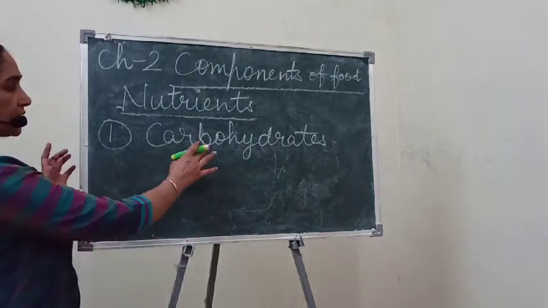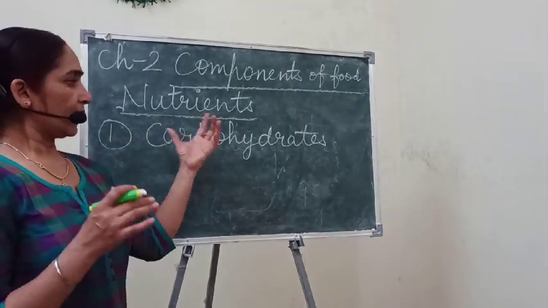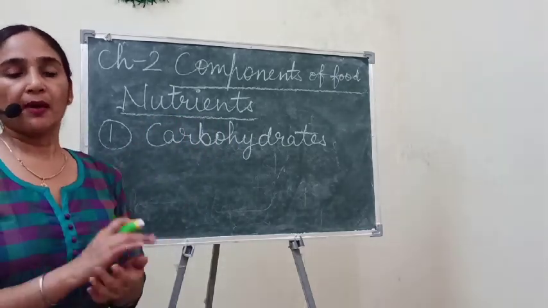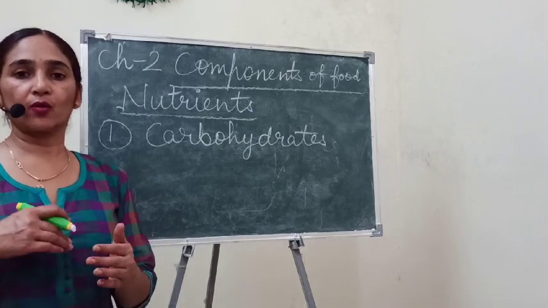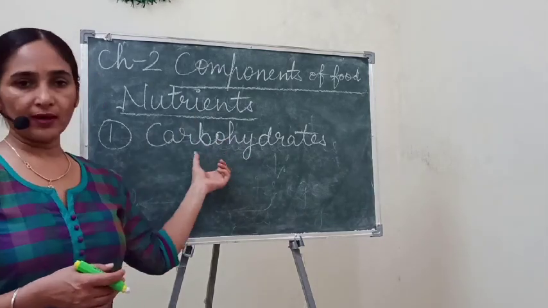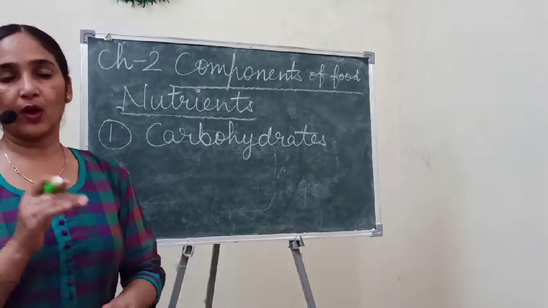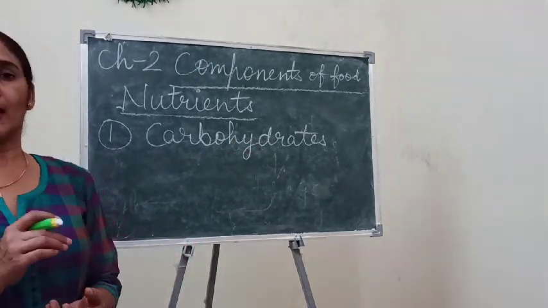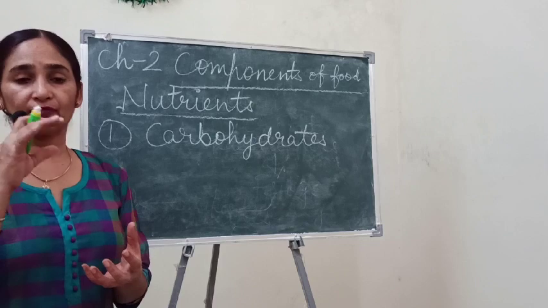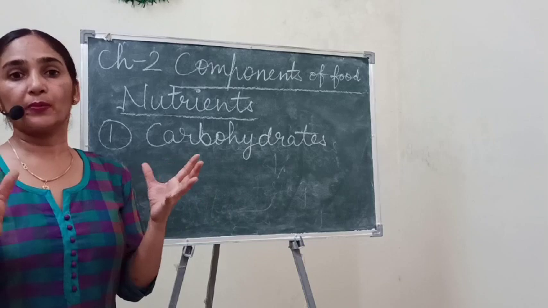So, energy providing nutrients. Side by side, all the nutrients are important and required by the body, but if we overeat these carbohydrate containing foods, then what will happen? They get stored in the form of fats in our body, and we become obese.